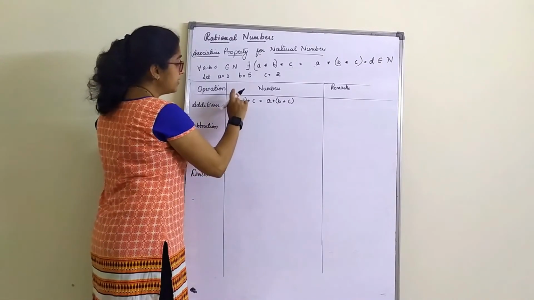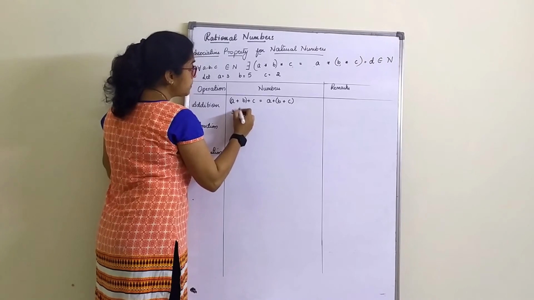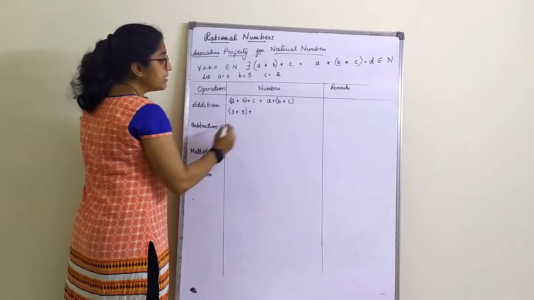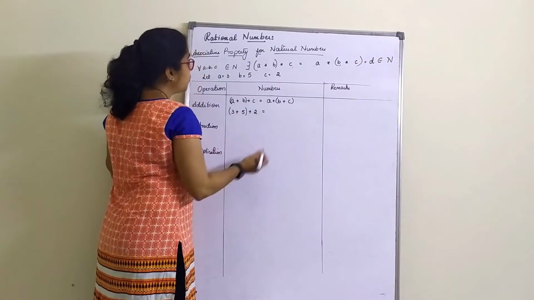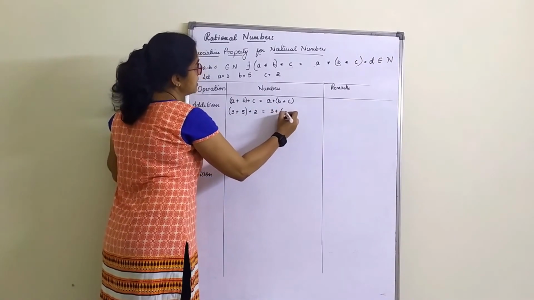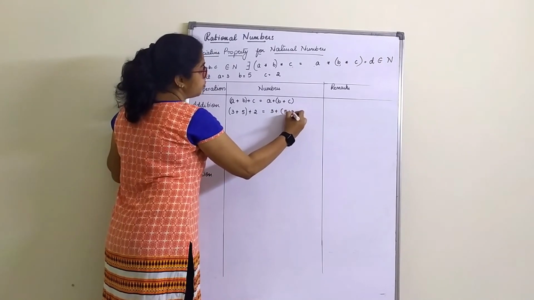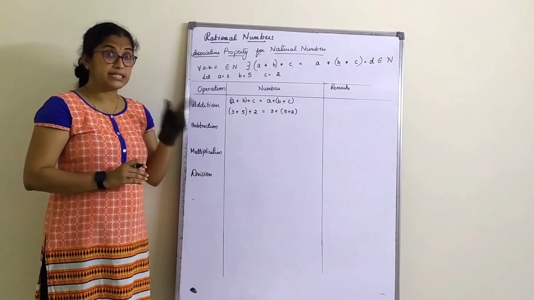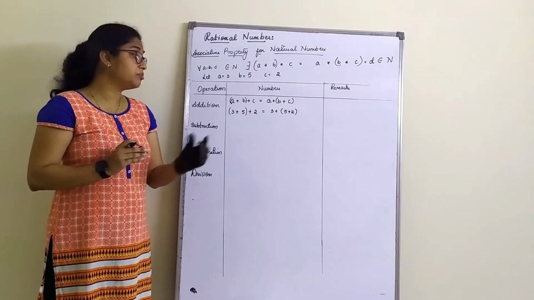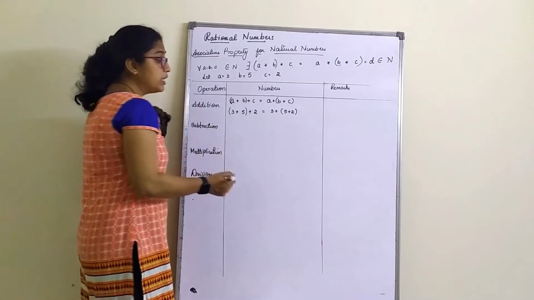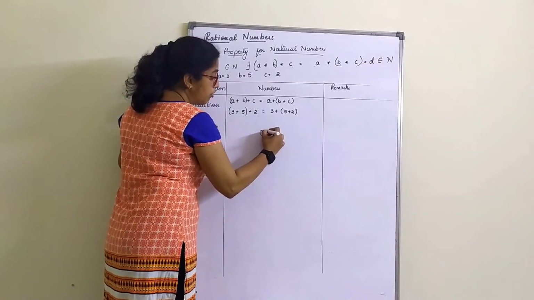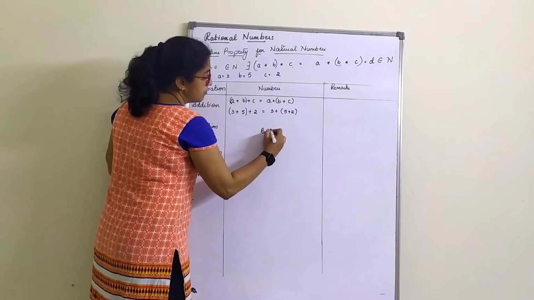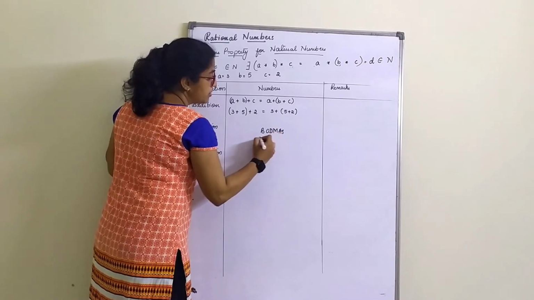Now substitute the numbers. A is 3. B is 5. Please use the bracket. Plus C is 2. That is equal to A is 3 plus B is 5 plus 2. Now according to the rule, since it is addition it does not matter, but still always remember, according to the rule, whenever we have a bracket, we use a rule called the BODMAS rule.